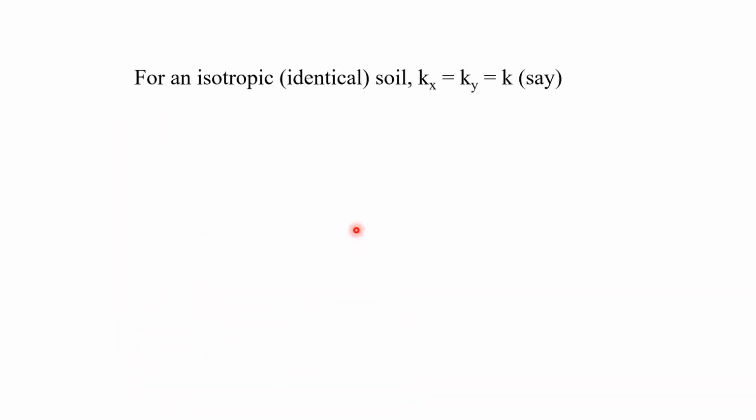But here the soil is isotropic, having identical properties in all directions. That means the permeability along the x direction and the y direction will remain the same, so we can consider it as k. In place of Kx and Ky, we can write k.